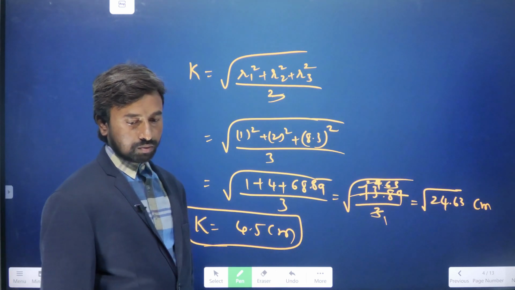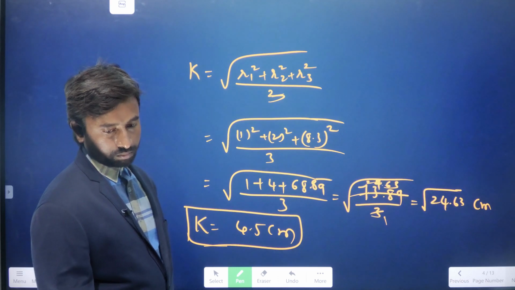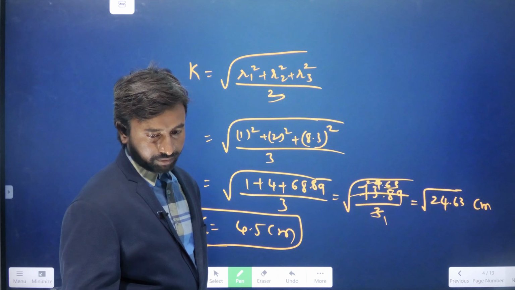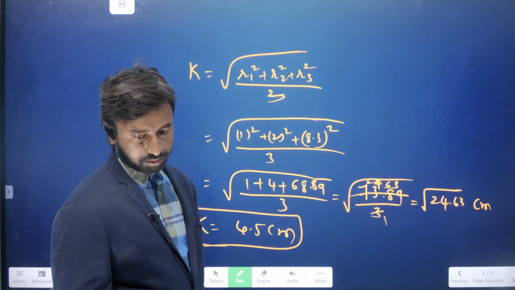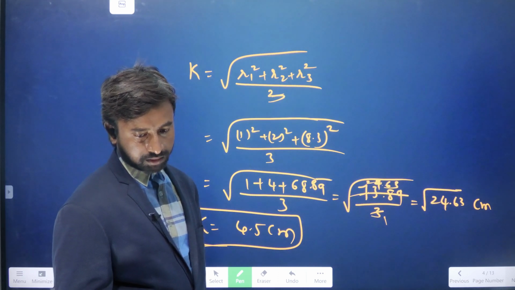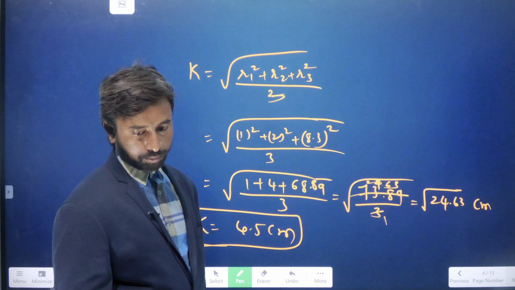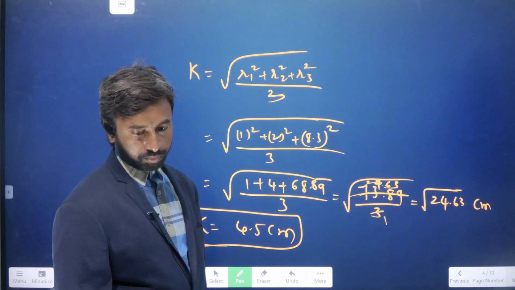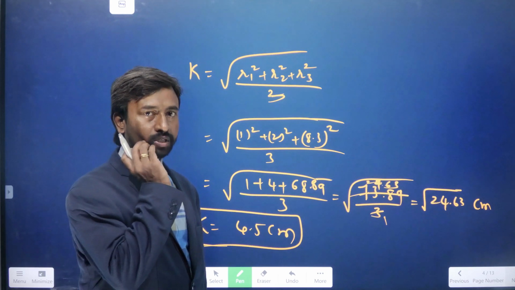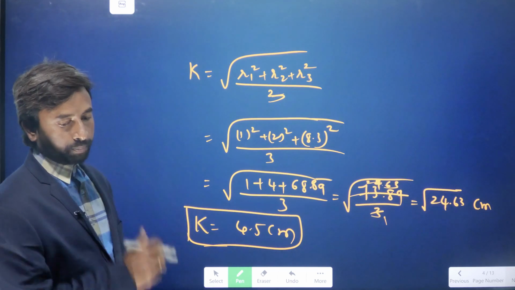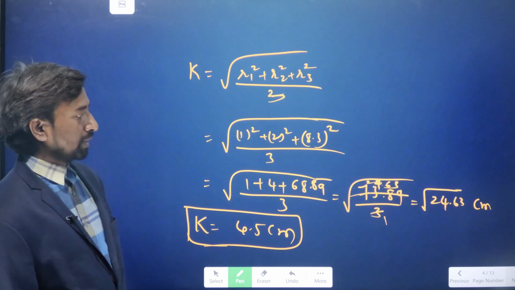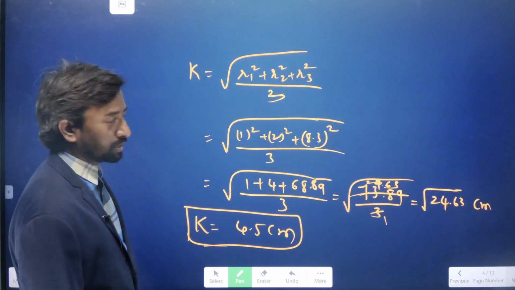Okay. So I will be the moment of inertia of a thin square plate about an axis passing through opposite corner of the plate. So the moment of inertia of the square plate about an axis passing through its center, that square plate is nothing but we will take it like the diameter of a disc only.